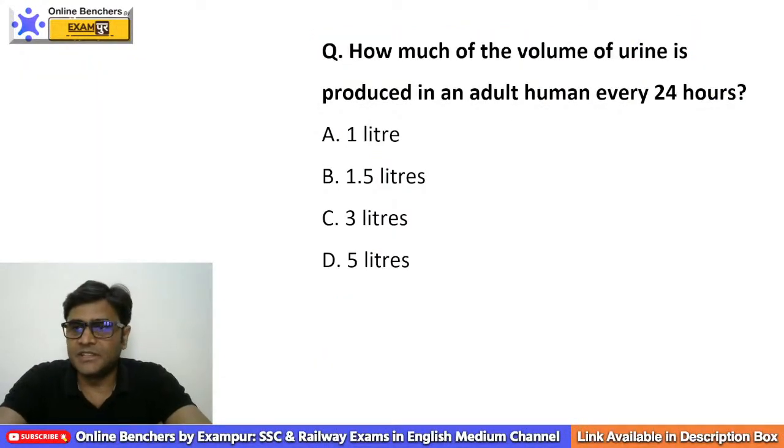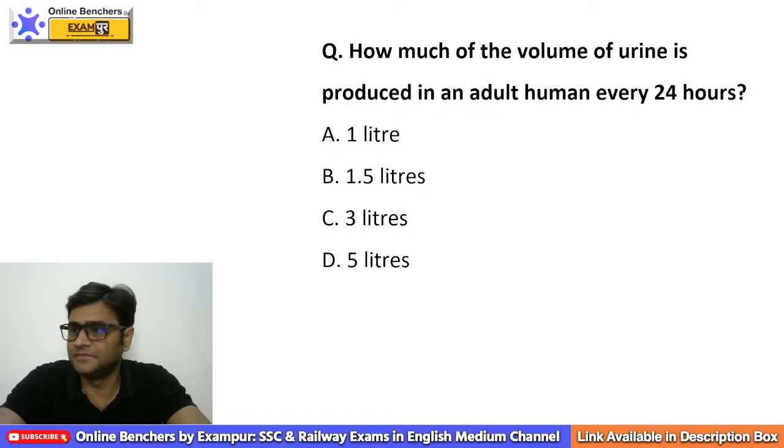Now please try to answer this question. This is also a very important question, and this question has been asked in various competitive examinations a lot of times. How much volume of urine is produced in an adult human every day? 1 liter, 1.5 liters, 3 liters, 5 liters. Tell me. How much urine is produced in 24 hours?